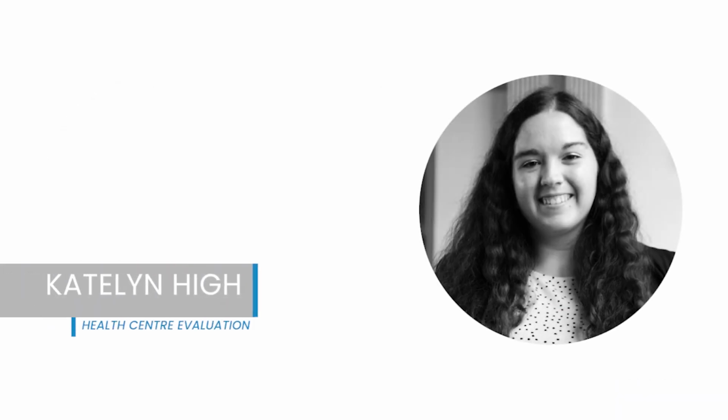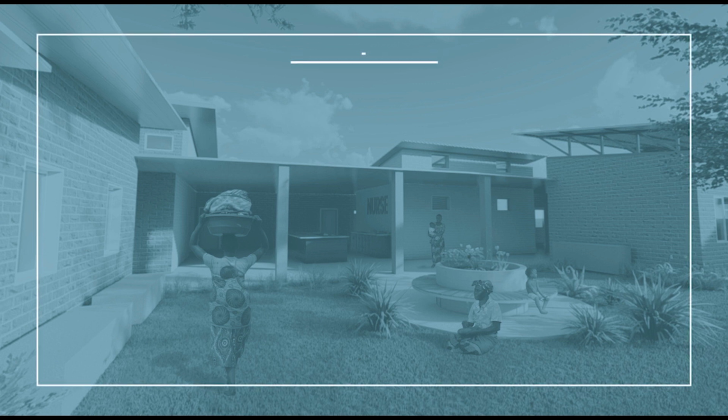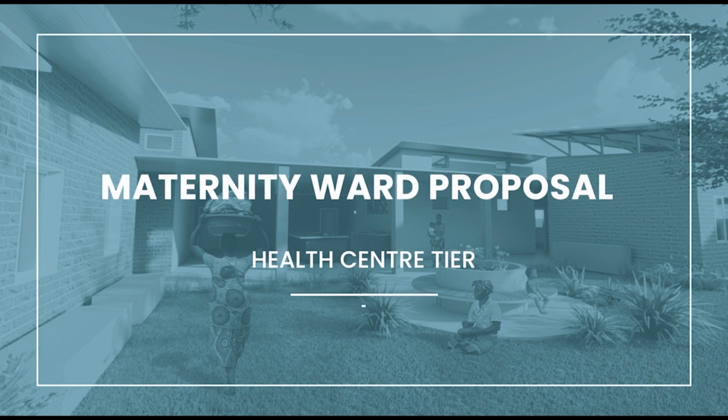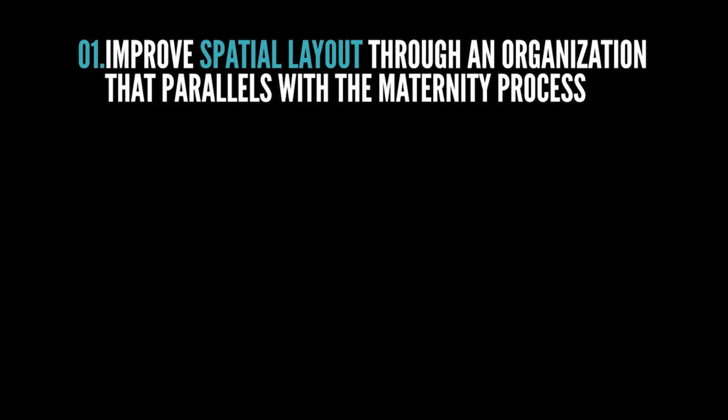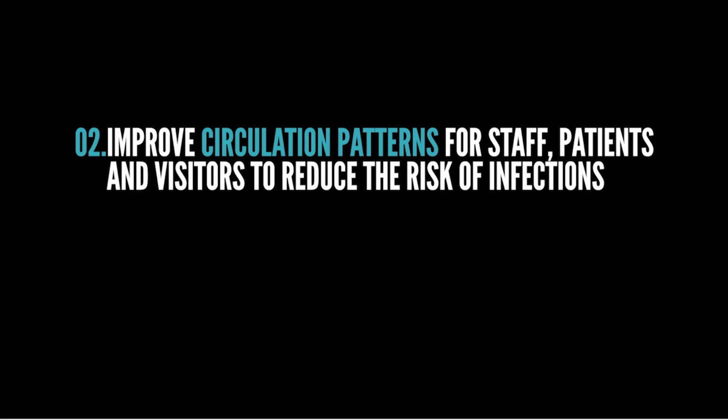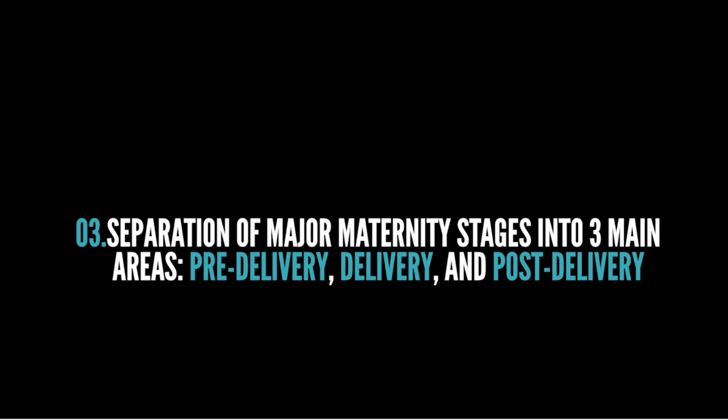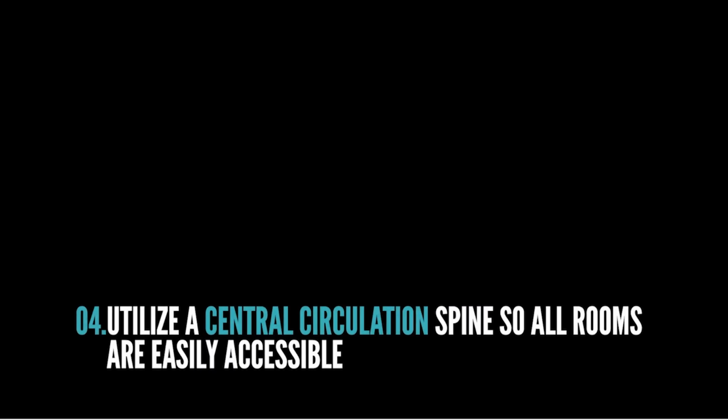For the health center tier of Malawi's healthcare system, I used our team's research and case study analysis to create 4 design goals that my proposal will follow. These 4 goals include 1. Improving the spatial layout through an organization that parallels with the maternal process. 2. Improving circulation patterns for staff, patients, and visitors to reduce the risk of infection. 3. Separating the maternity ward into 3 main areas: pre-delivery, delivery, and post-delivery. And 4. Utilizing a central circulation spine so all rooms are easily accessible.